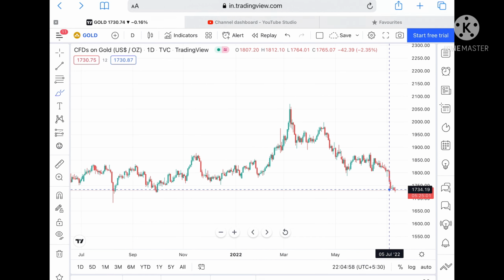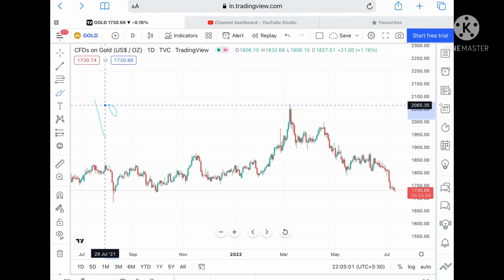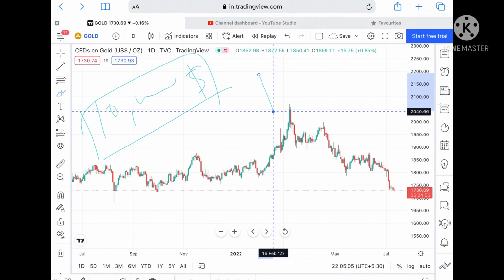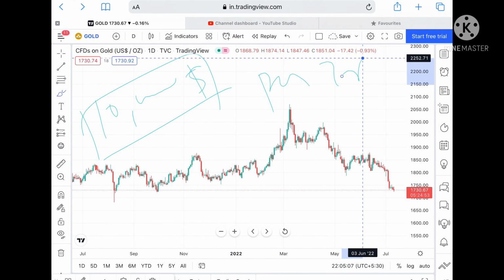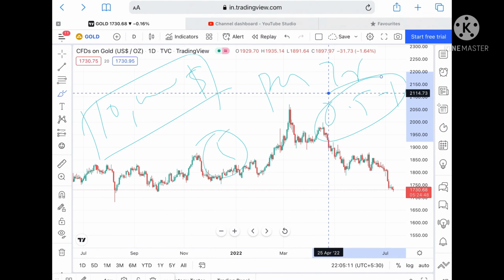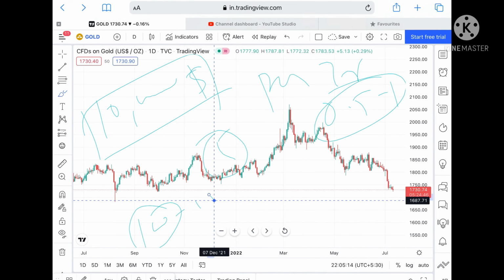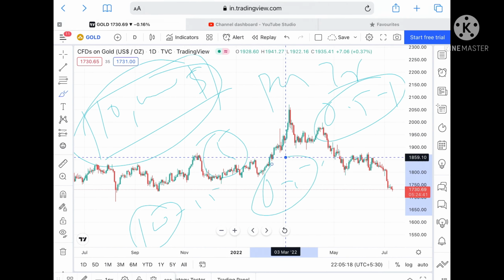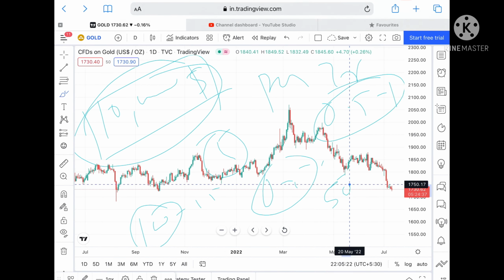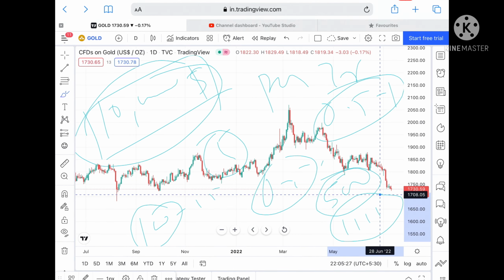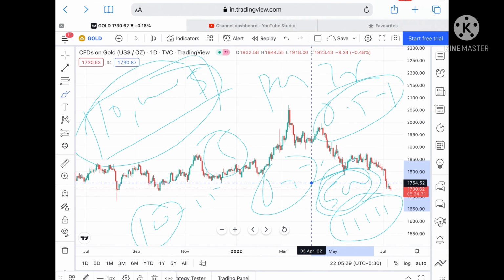I have to tell you something that I teach in my workshop. Suppose you're trading with $10,000, try to trade with 10 to 15% of capital per trade, and risk 0.5 to 1%. So per trade you can trade with $1,000 to $1,500 if your capital is this. Risk 0.5 to 1% comes to $50 to $100. So if you take 5 trades, your risk is $500. So if you lose all 5 trades, you can lose a maximum of $500.